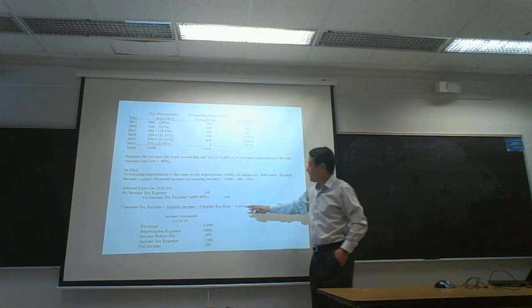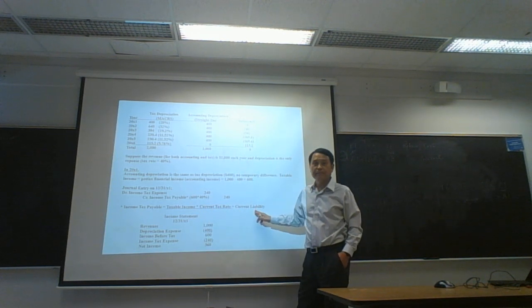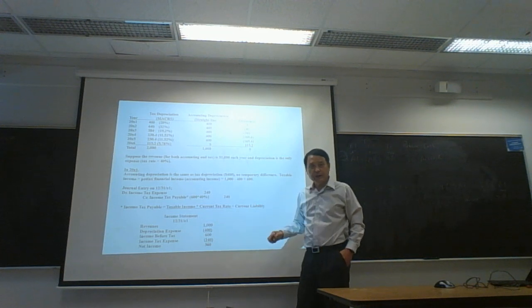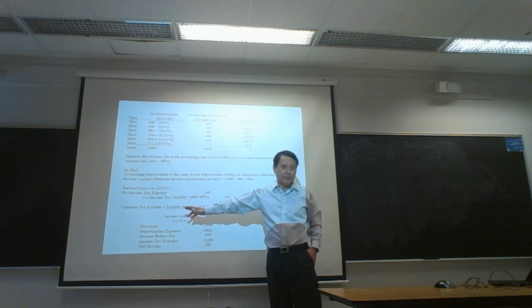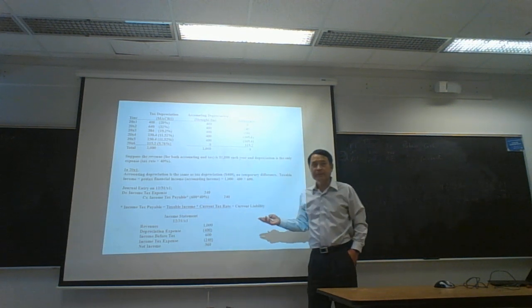So this is always classified as current liability. Always reported as current liability. So in this simple example, you have to remember this one. Income tax payable, as a current liability, is always taxable income times current tax rate.